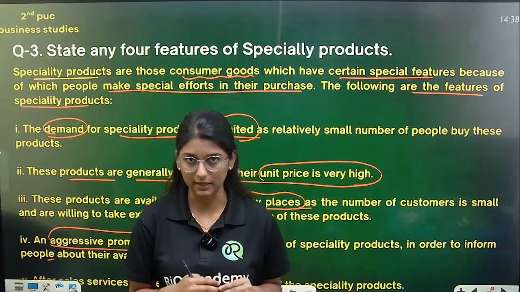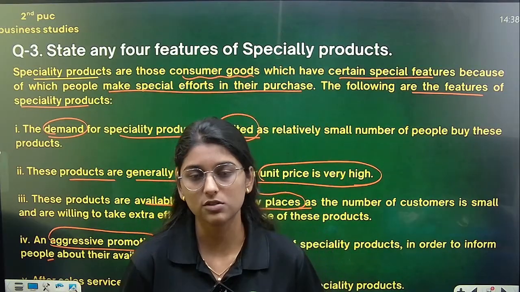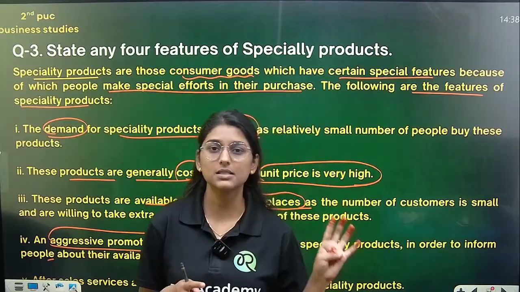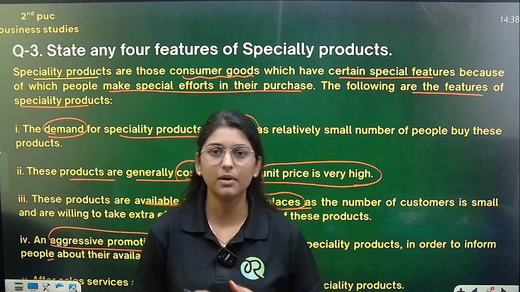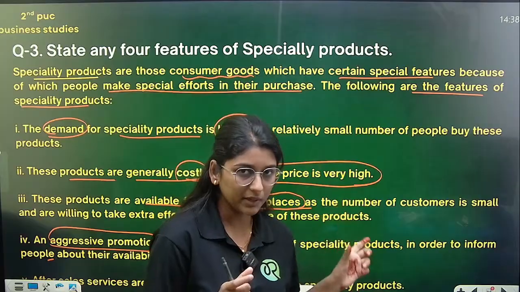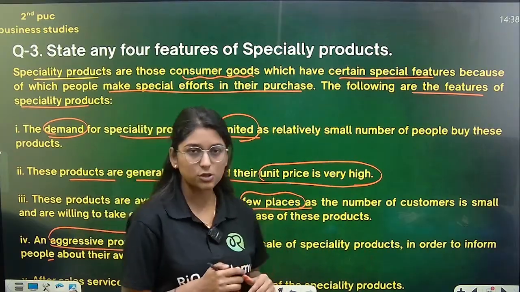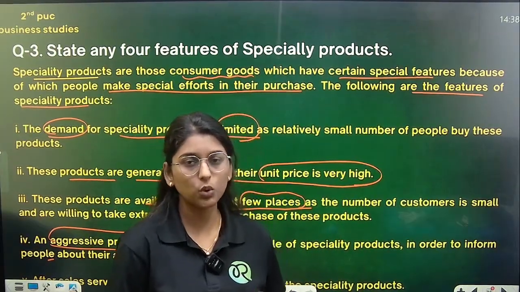Aggressive promotions are needed. So these all are the four features of what? Specialty products. They might ask this for 4 marks. It's very simple. Demand will be what? Limited. The second one is basically it is costly. Yes, it is costly and unit price is also high.